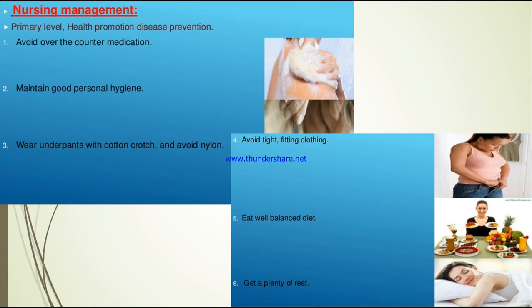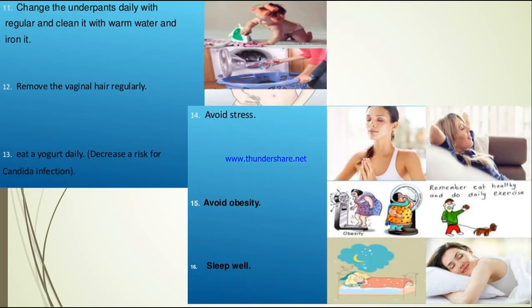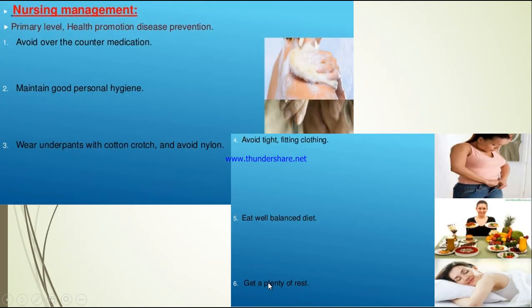So the patient should get rest. Then change the undergarments daily, after washing the perineal area. Then remove the vaginal hair regularly. Then eat yogurt daily, to decrease the risk of candida infection. Then avoid stress. Perform yoga or bed rest. Then avoid obesity. Sleep well. So these are the primary interventions.